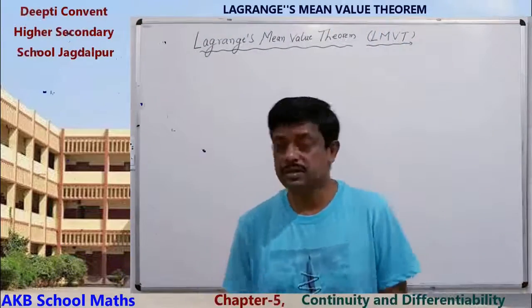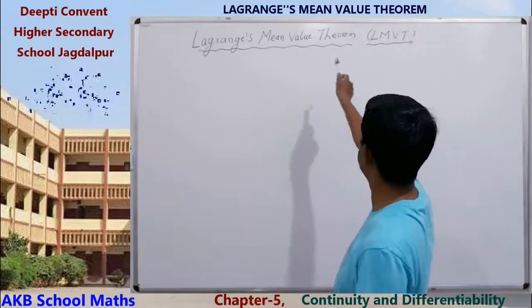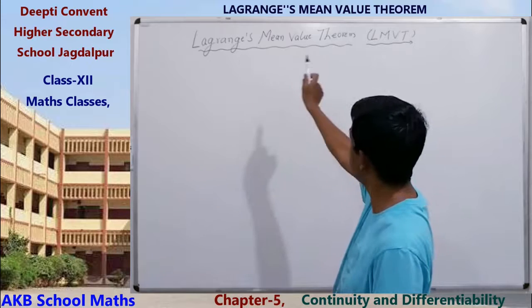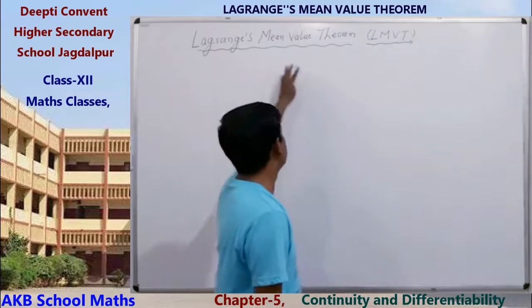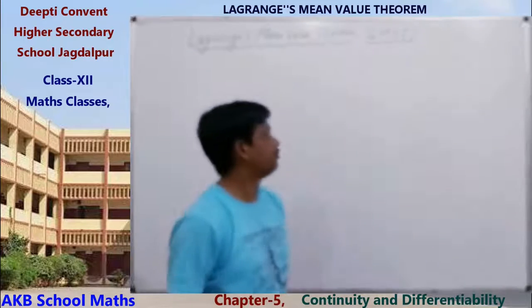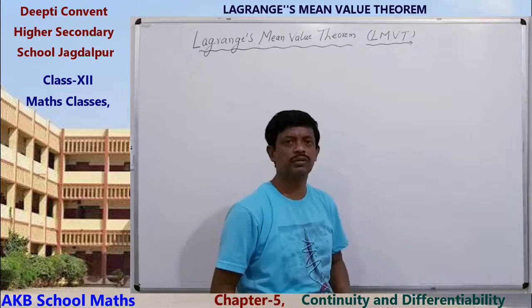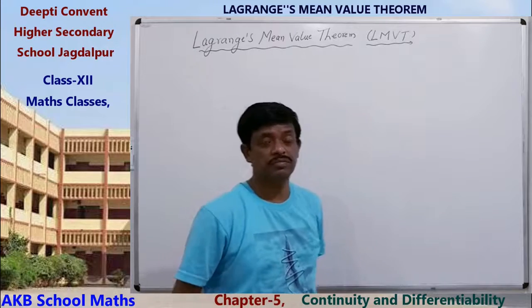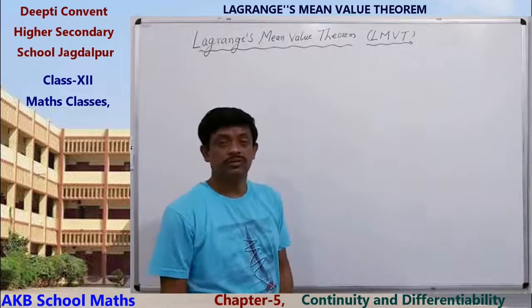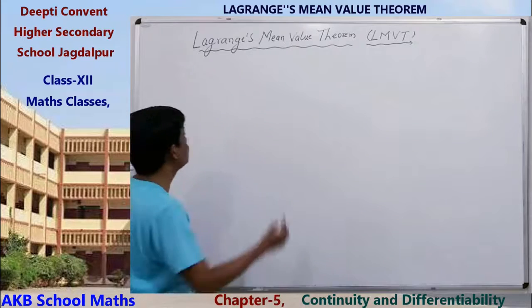Now, I will discuss Lagrange's mean value theorem. Okay, this is the general theorem. Rolle's theorem is a particular case of this theorem. In this theorem also, we are required to know the statement.